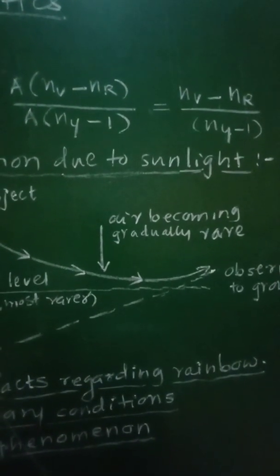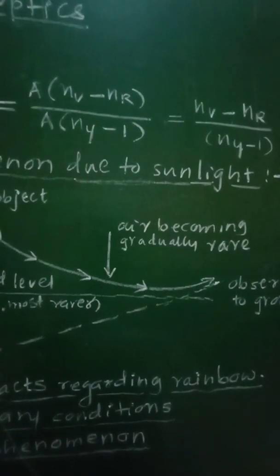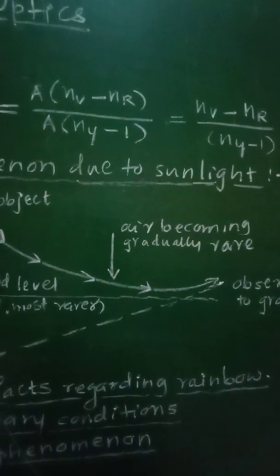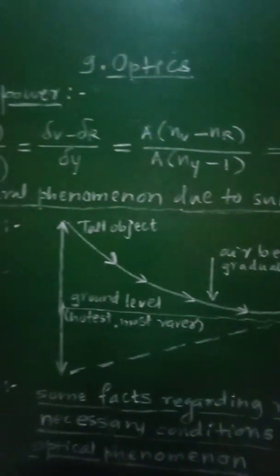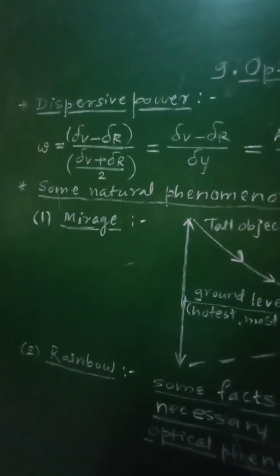For commonly used glasses, the dispersive power is nearly equal to 0.03. So this will be regarding the dispersive power of the optical materials.